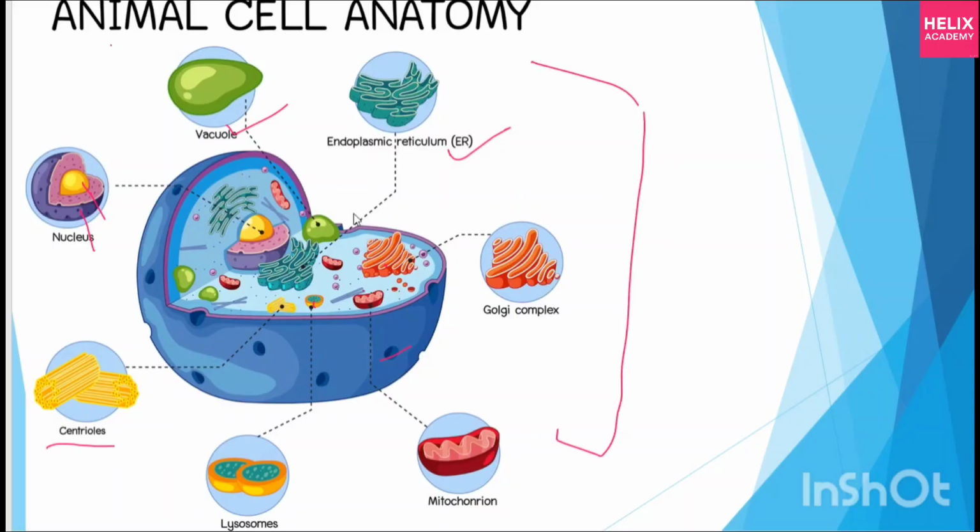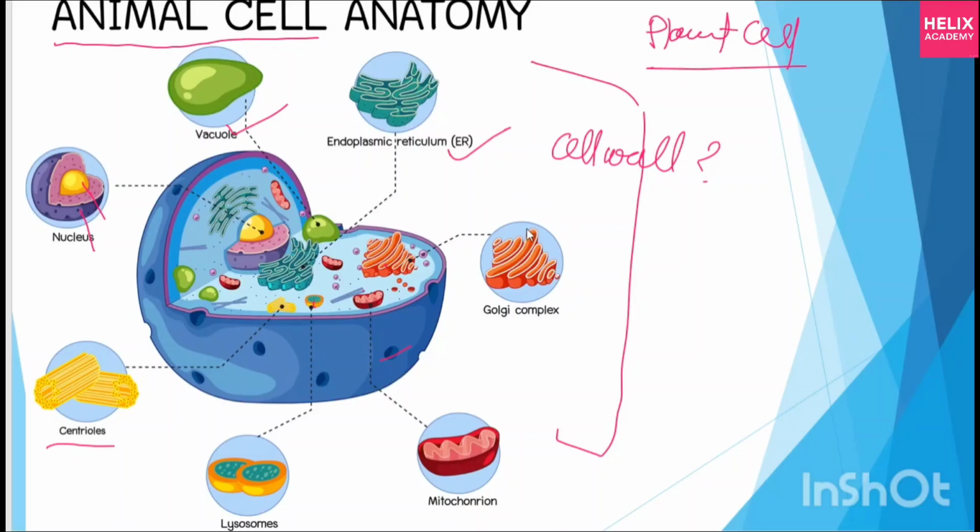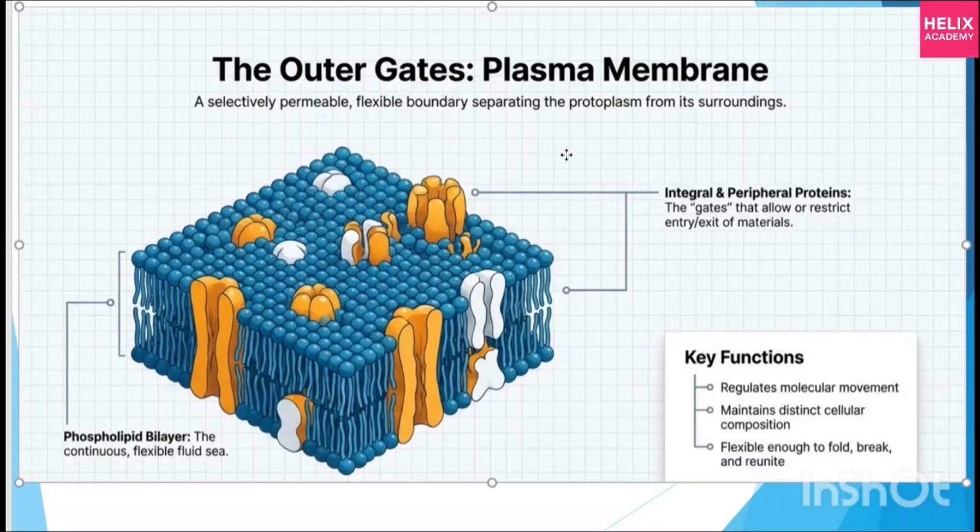See, here I am not talking about a cell wall. Why? Tell me. Why am I not talking about the cell wall in this diagram? Because it doesn't contain it. Because it is an animal cell. If I am talking about the plant cell, then I will talk about the cell wall, right? Now the plasma membrane.